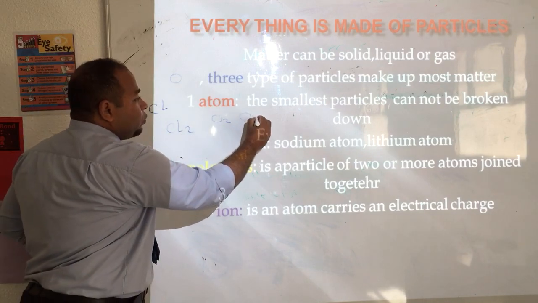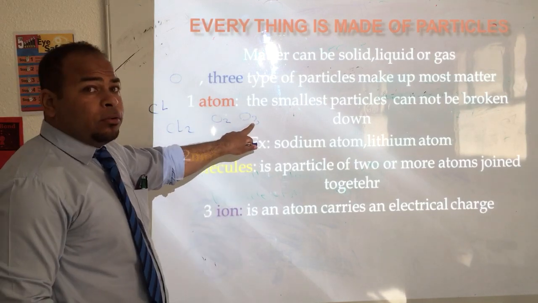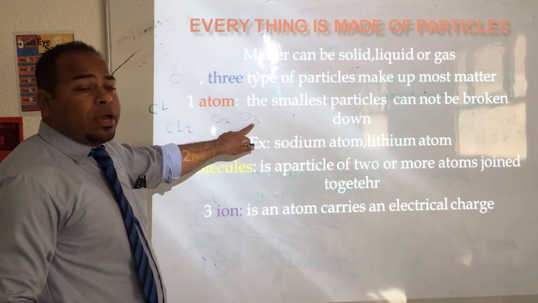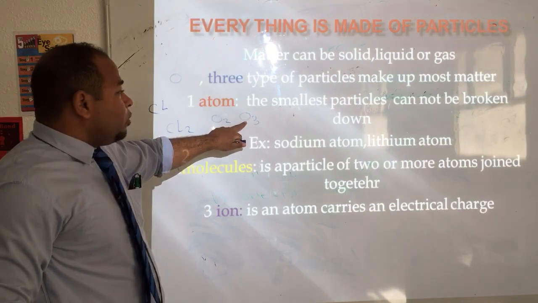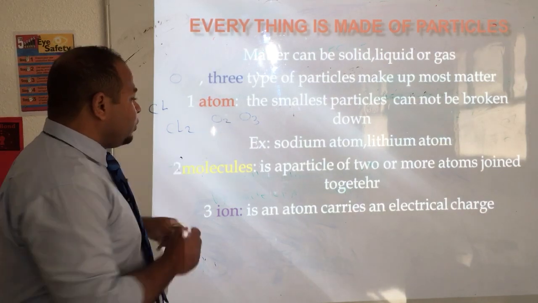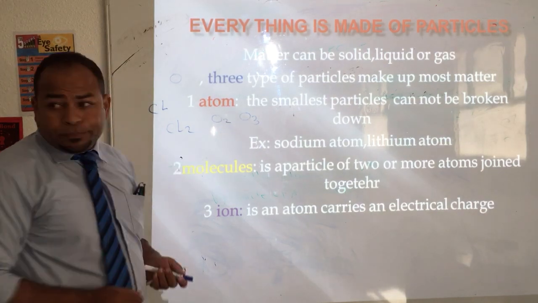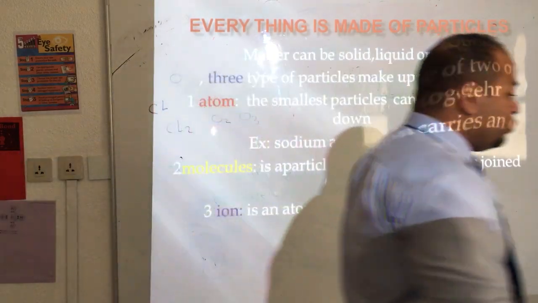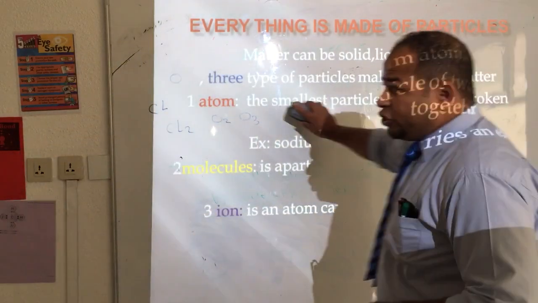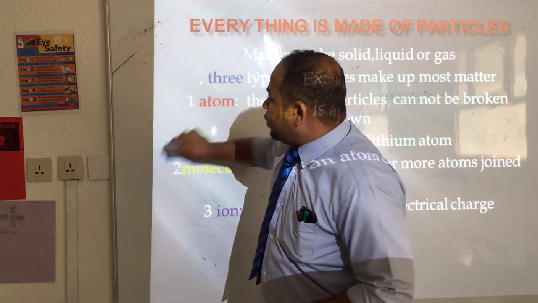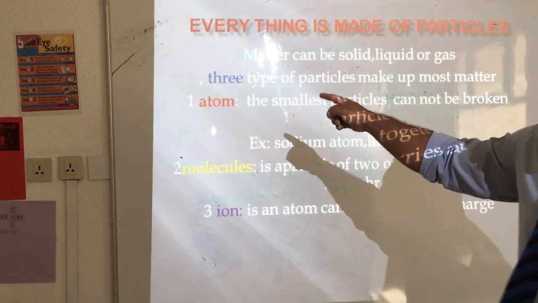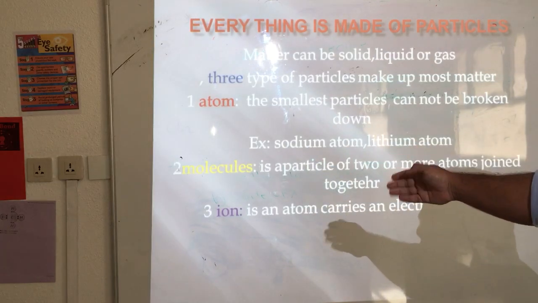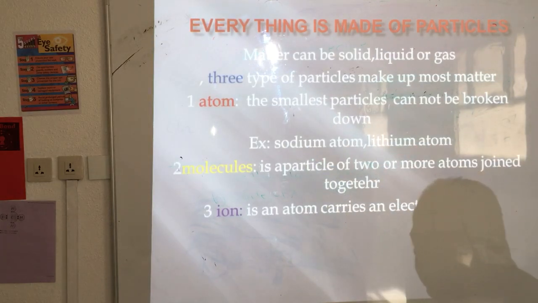Sometimes maybe like ozone, O3, it is a molecule, because it consists of 3 atoms joined together. So in general, when I need to talk about these particles, I will start with atom, then molecule, then ion. What is the meaning of ion?